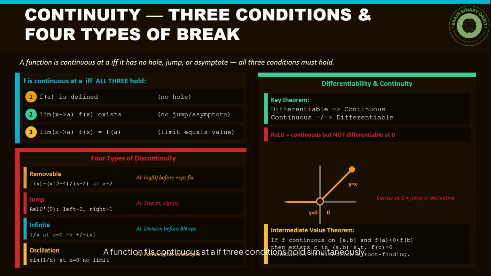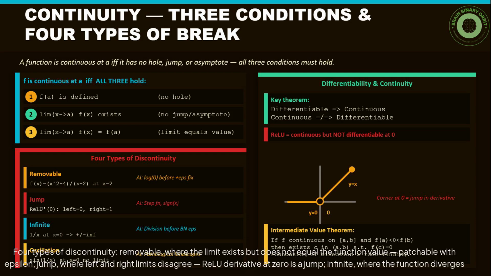A function f is continuous at a if 3 conditions hold simultaneously. 1. f(a) is defined, no hole. 2. The limit of f(x) as x approaches a exists, no jump, no asymptote. 3. The limit equals f(a), they must match.